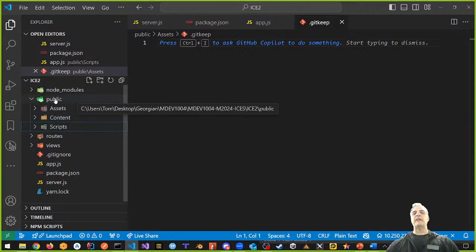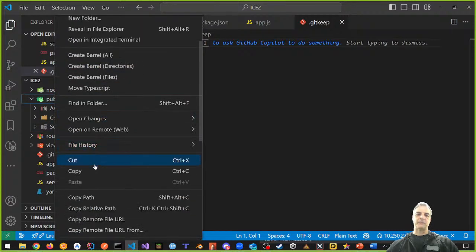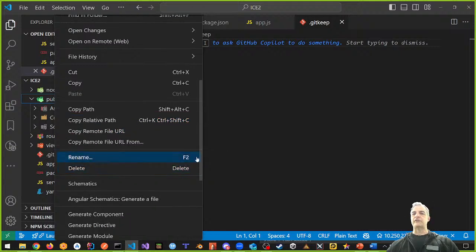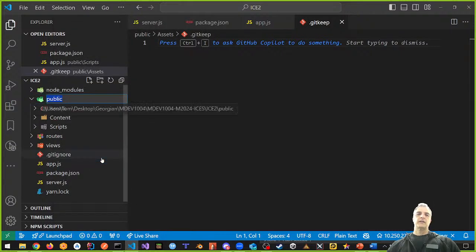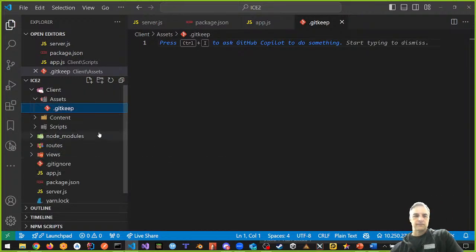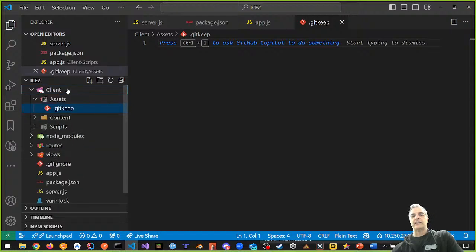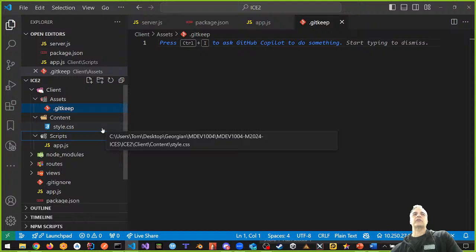I want to rename public to client with a capital C. Let's do that. So I want to rename public. So refactor rename or rename down here. You can also press F2 to rename. And I'm going to rename this to client with a capital C. Okay, client. So now my structure is client, assets, content, scripts, like this.